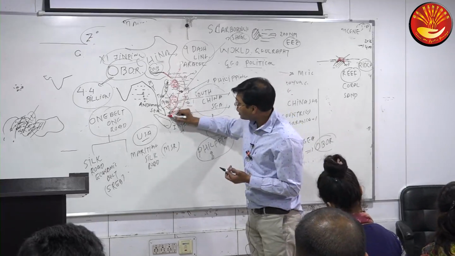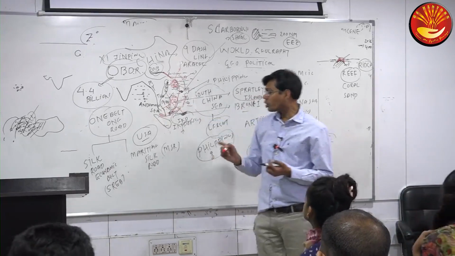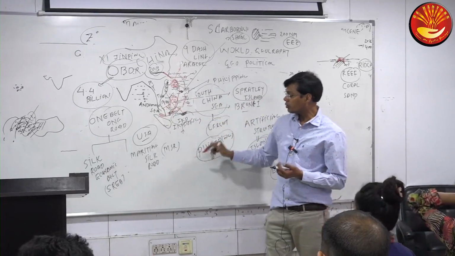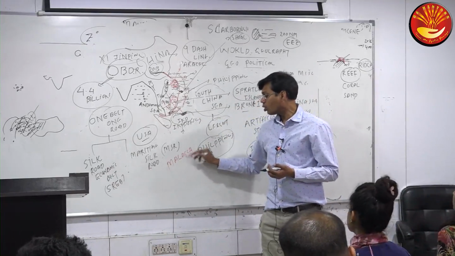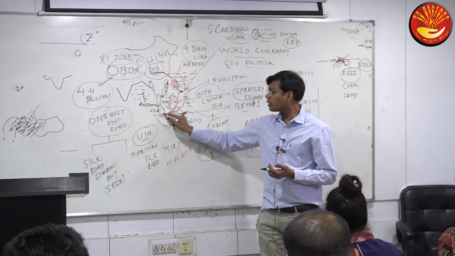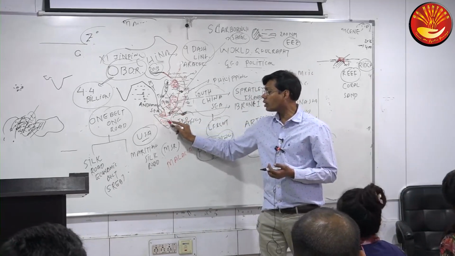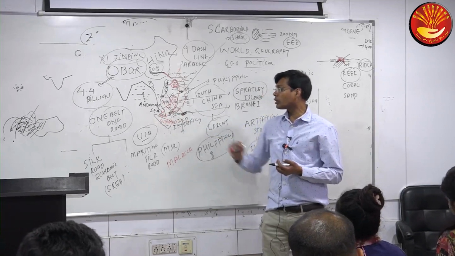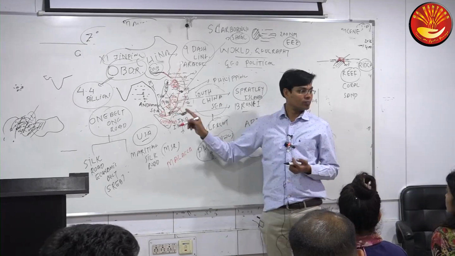Then they go to the Malacca Strait, whose location is very important. This strait lies between Malaysia, Singapore, and the Indonesian island of Sumatra, not Java.